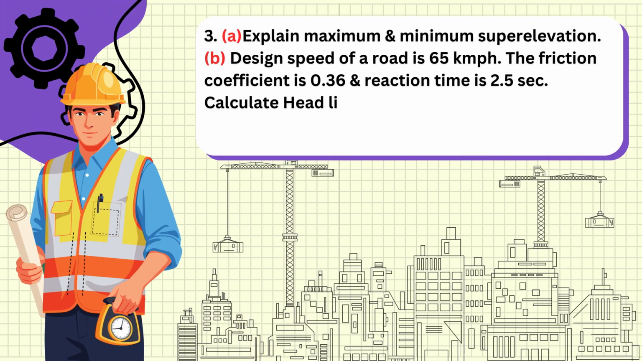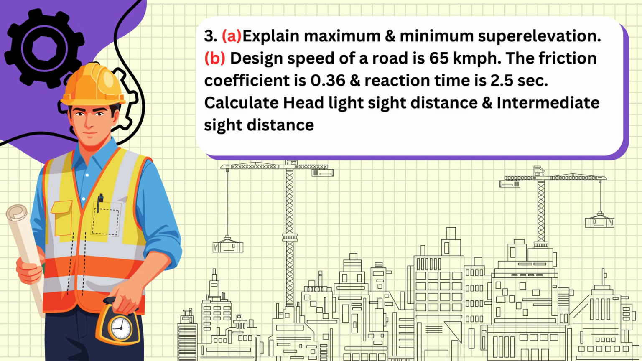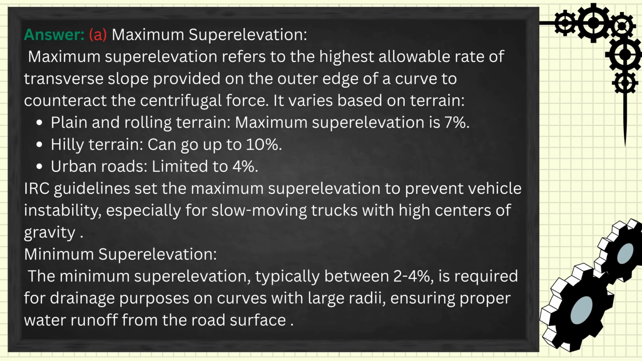3a. Explain maximum and minimum superelevation. B. Design speed of a road is 65 km/h. The friction coefficient is 0.36 and reaction time is 2.5 seconds. Calculate headlight sight distance and intermediate sight distance. Answer. A. Maximum superelevation.